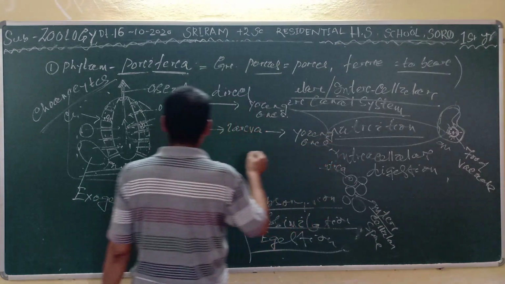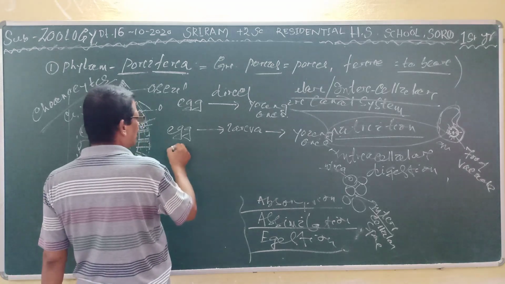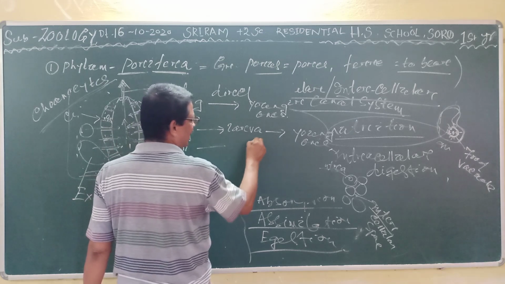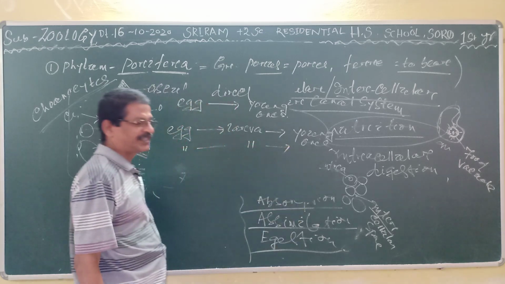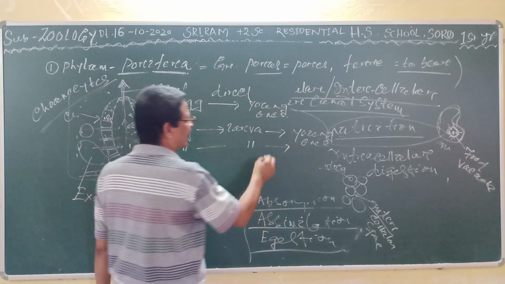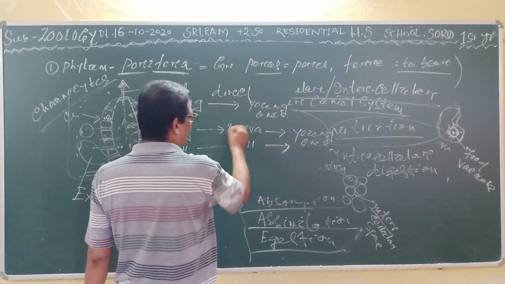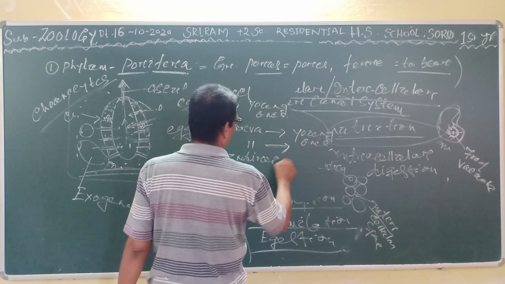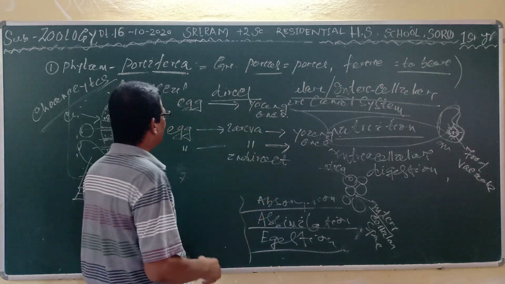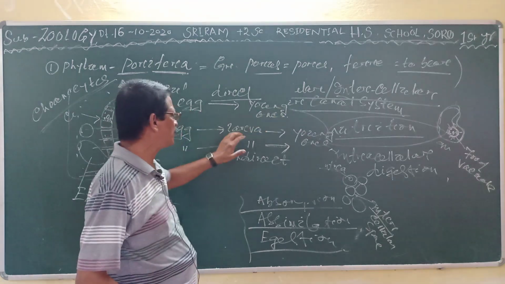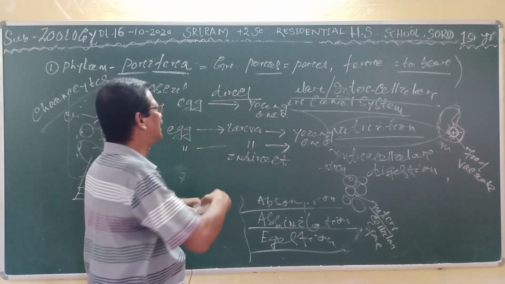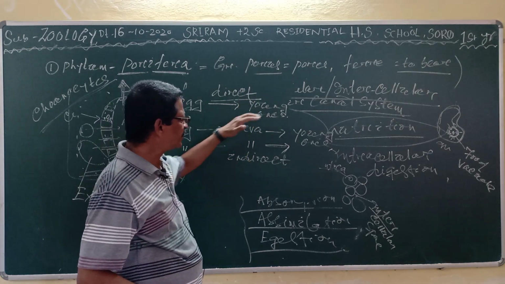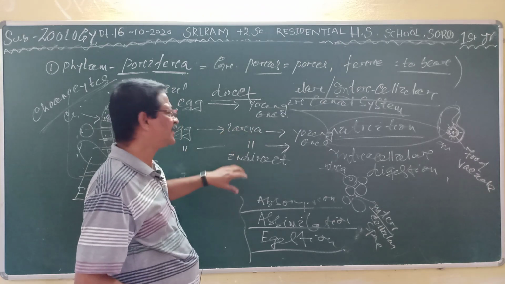Suppose in the case of the butterfly, the egg hatches into a larva, and after some days the larva becomes a butterfly. That is called metamorphosis. If a larva is formed, it is indirect development. And here in direct development, the egg develops into the young one without a larva. When the egg forms the young through a larva, that is called indirect.